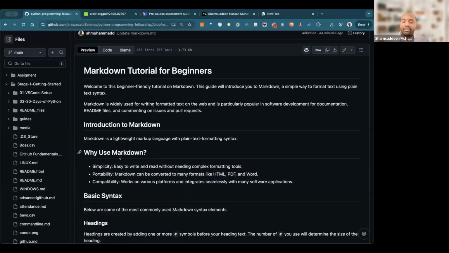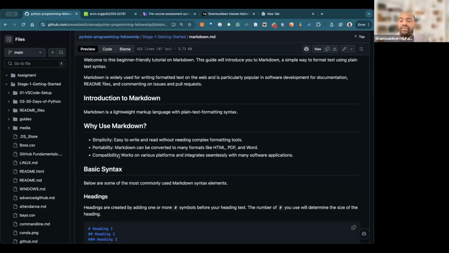Portability. When you write something in Markdown, you can port it to any format. For example, you can port it to PDF, you can port it to Microsoft Word, HTML and many other documents. So you can port it. So it's very rich stuff. Today, the purpose is for us to introduce how we can use that.